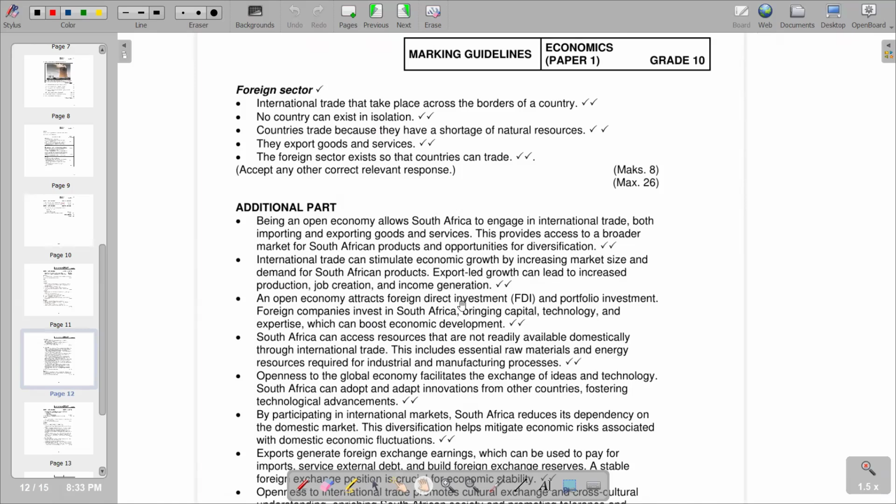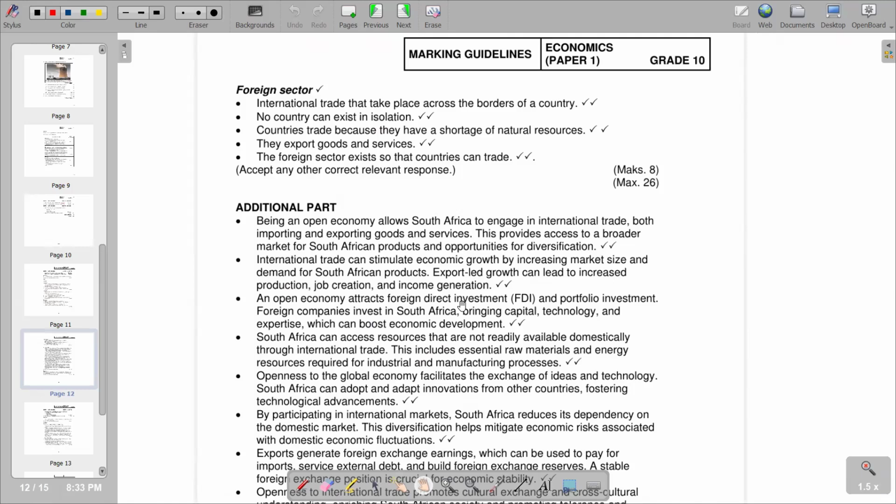So we have many points there that reinforce the importance of having an open economy, whereby we engage other countries in the exchange of goods and services. And there are many benefits that we can deduce from that. We are also going to promote foreign direct investment, whereby other countries open their businesses in the local economy. That is foreign direct investment.